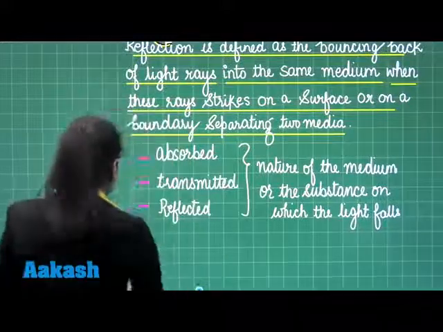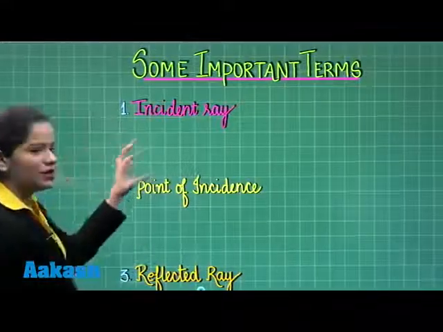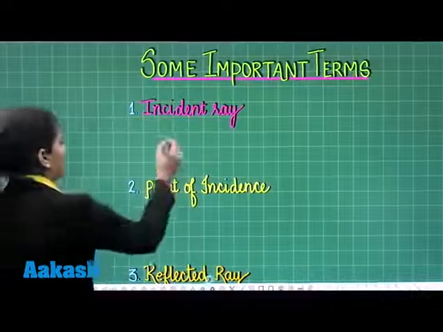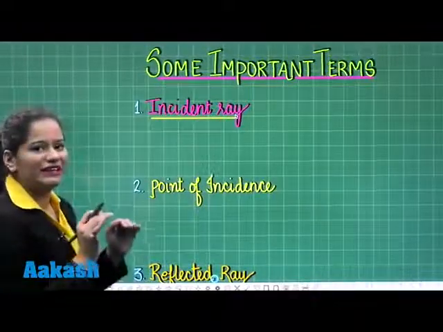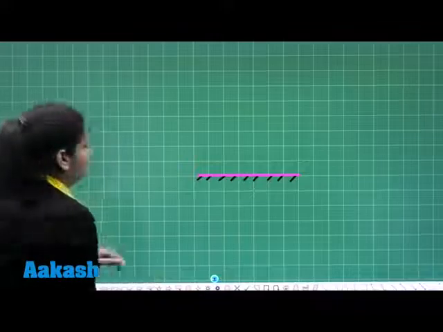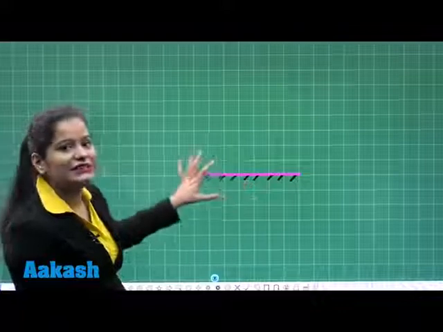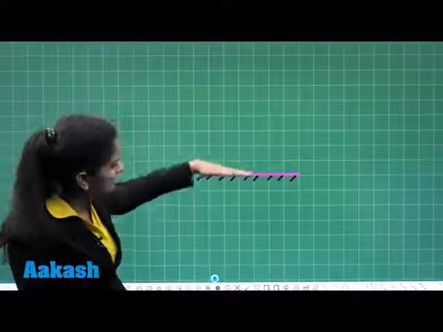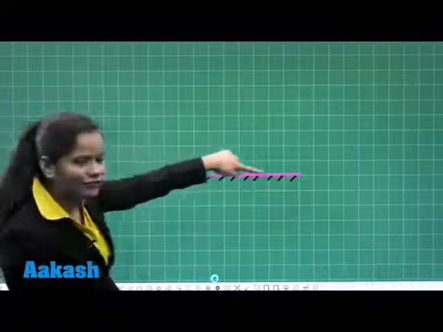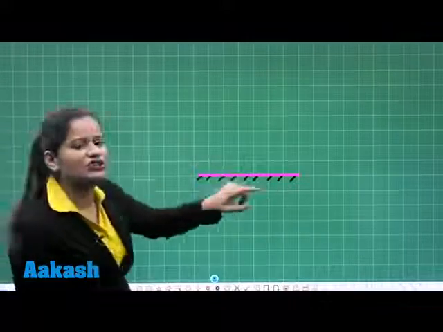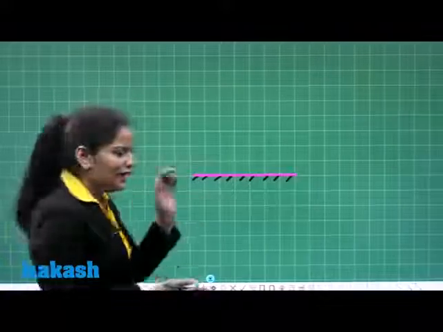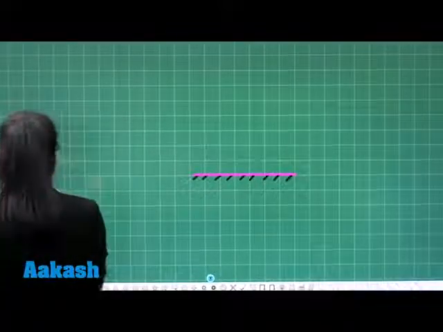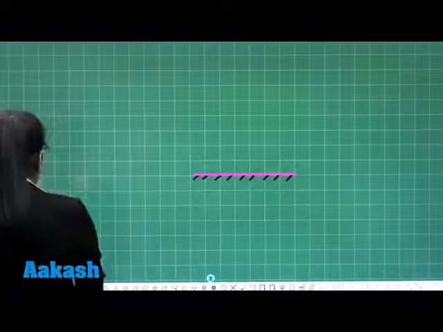Student, let's have a look at these terms. The first term that you should know is the incident ray. Now student, what do we mean by the incident ray? See here, I have taken a reflecting surface. This is a polished surface. The upper surface you can see is the reflecting one, and this shaded region shows us the polished side of this reflecting surface. Now let us suppose I have taken a ray.